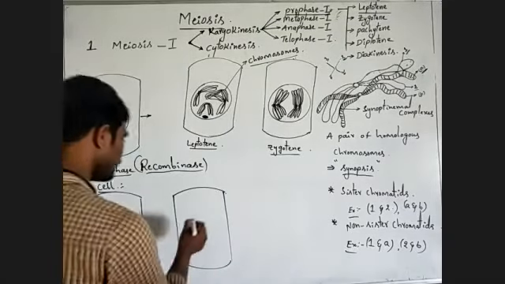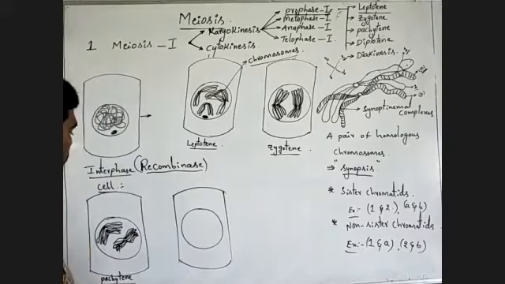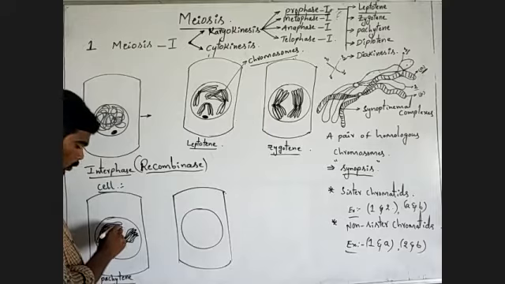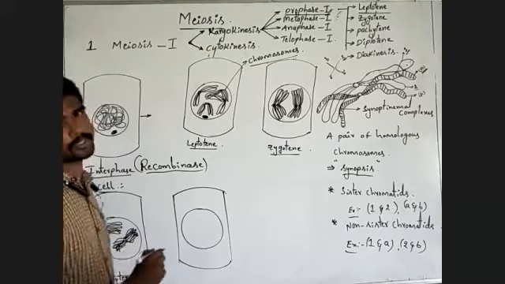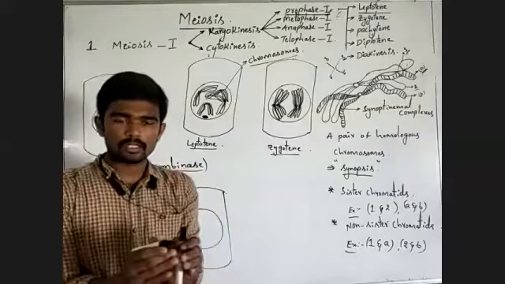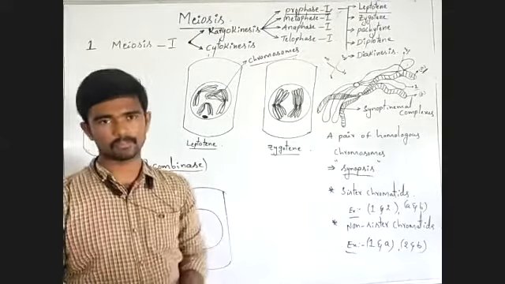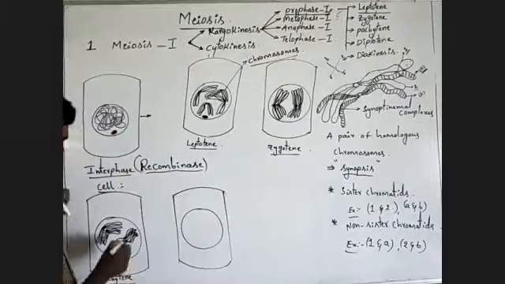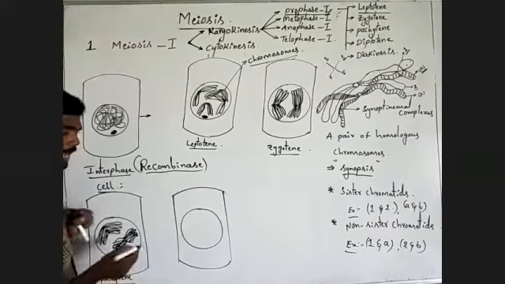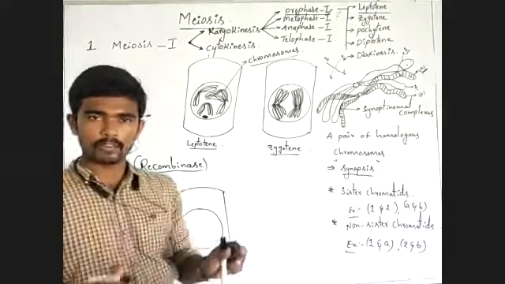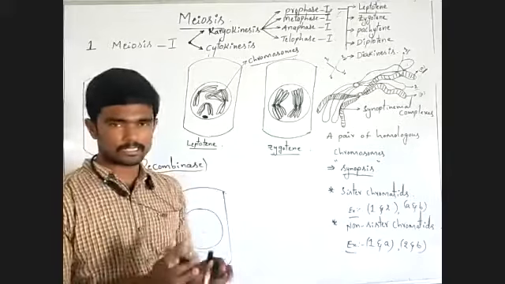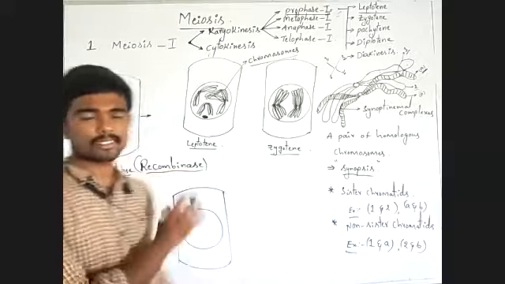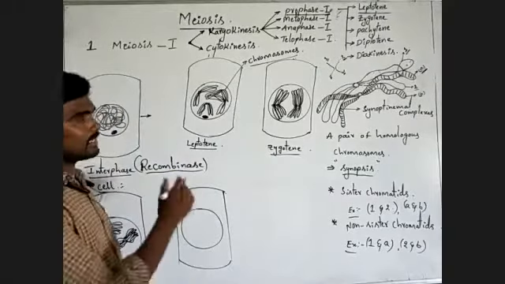Observe carefully. Here, what will happen? Listen carefully here. The two homologous chromosomes start separating. They start separating, which means unpairing of synapsis of the two homologous chromosomes starts in this stage.